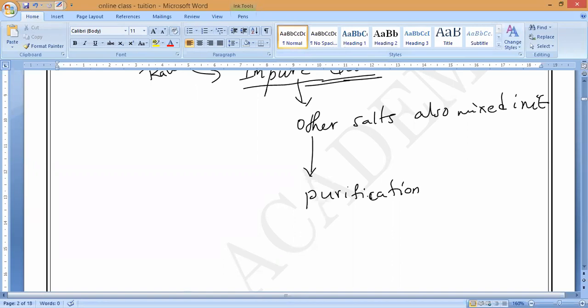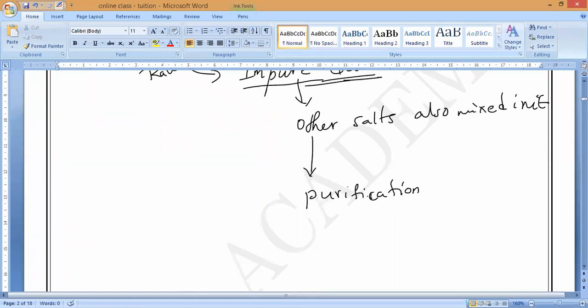But the major percentage is sodium chloride. The other salts are harmful to our body, so we cannot consume them directly. We have to purify them and go for processing. In the processing industry, they separate only the salt crystals, sodium chloride crystals, and all the remaining salts are removed.